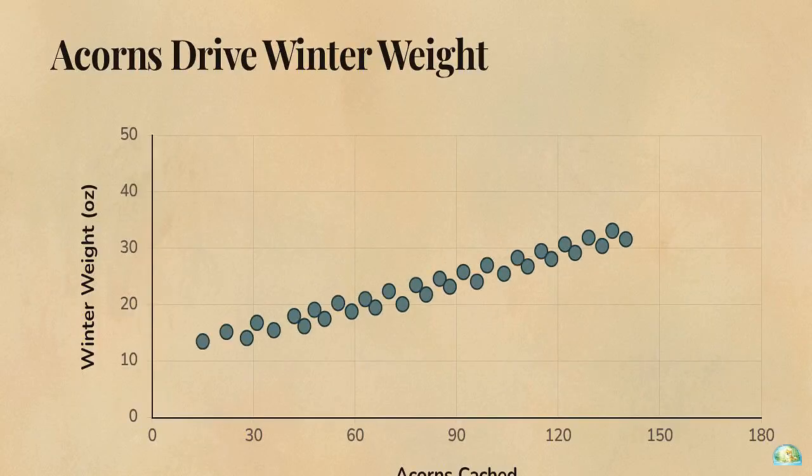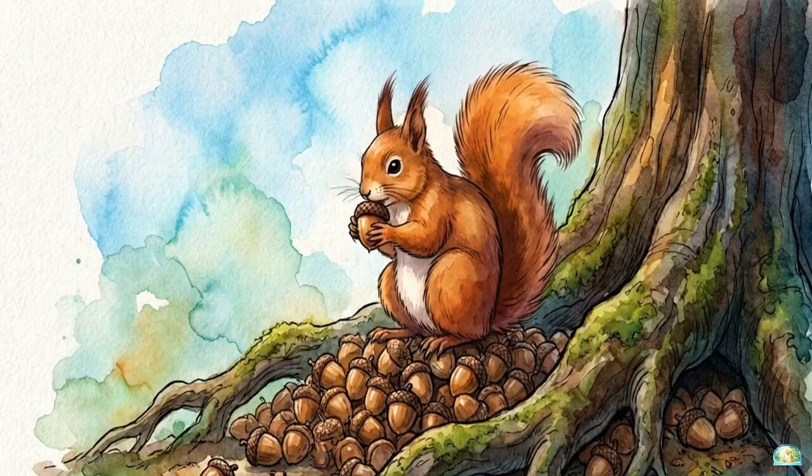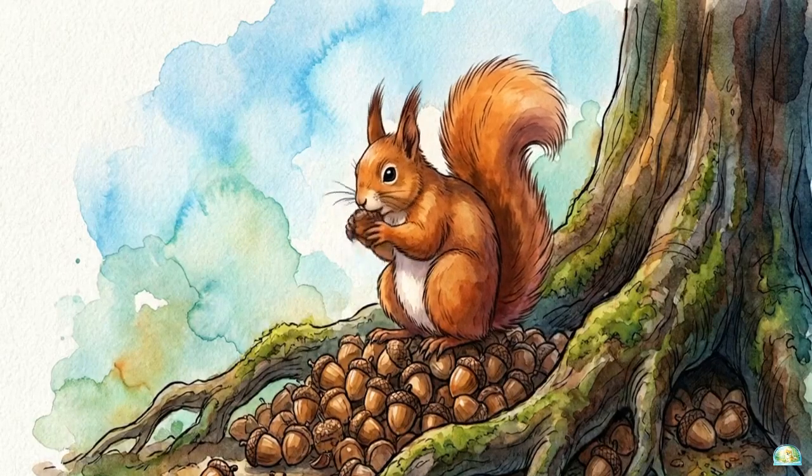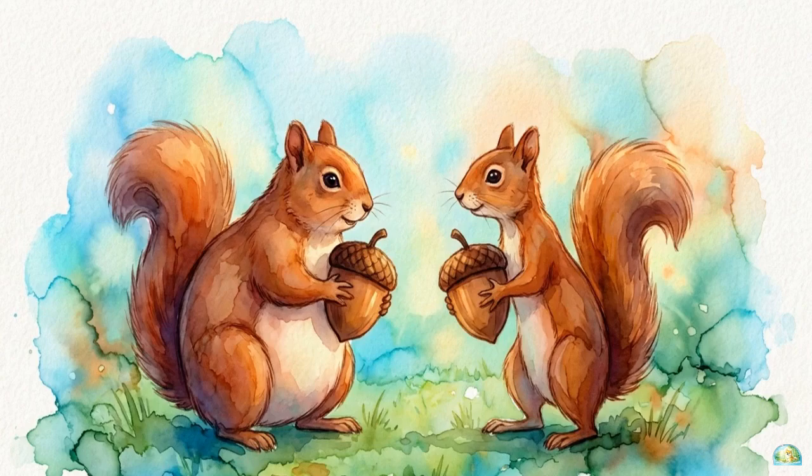Step back and a macro pattern emerges. The dots form a climbing cloud from lower left to upper right. We call this a positive association. An increase in one variable corresponds directly with an increase in the other. In real-world terms, it tells us that squirrels who hoard more acorns tend to carry more winter weight. The cloud is fuzzy rather than a perfect straight line because natural biological variations exist. Squirrels are squirrels, yet the overarching predictive trend holds true.